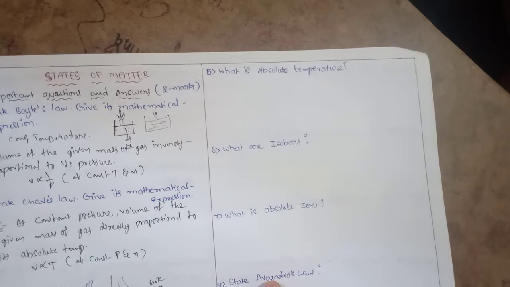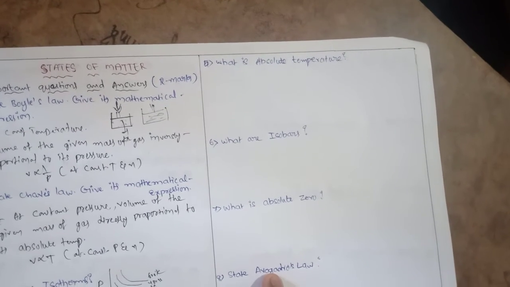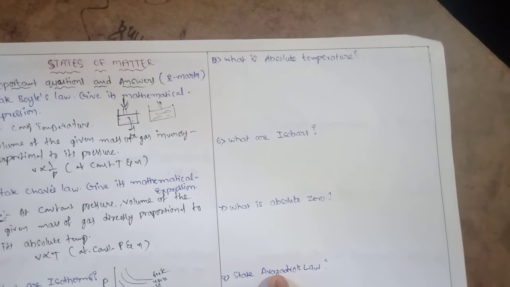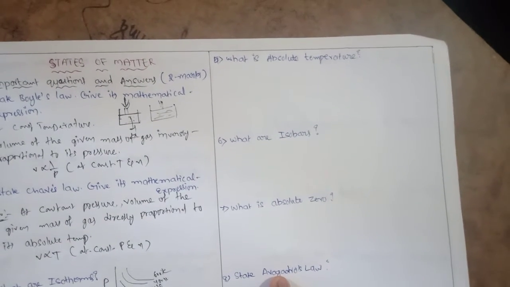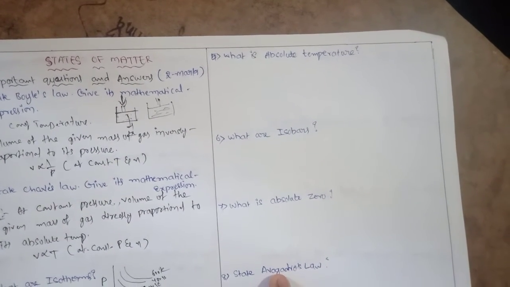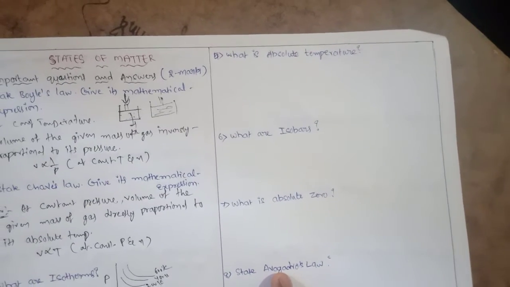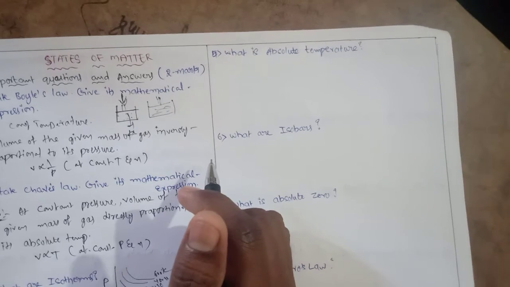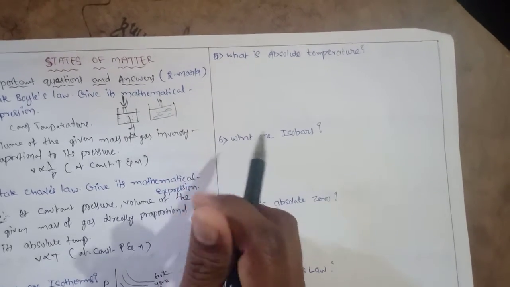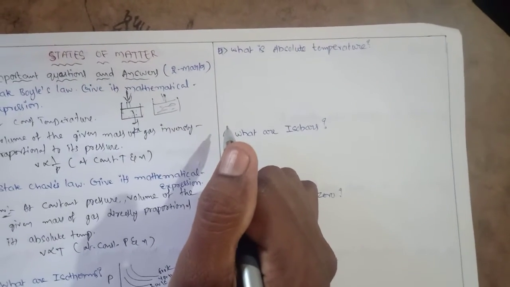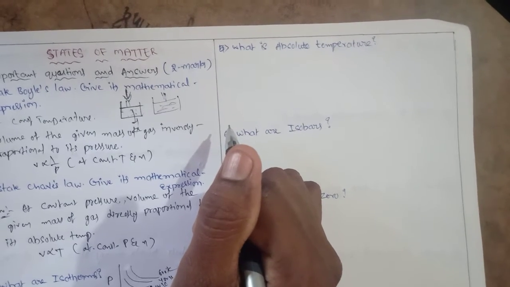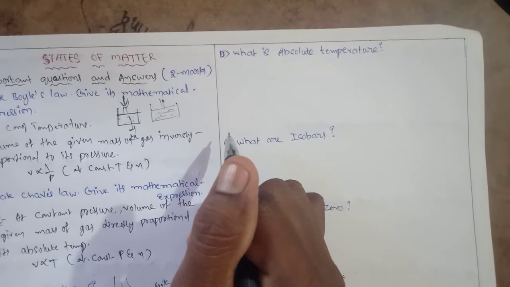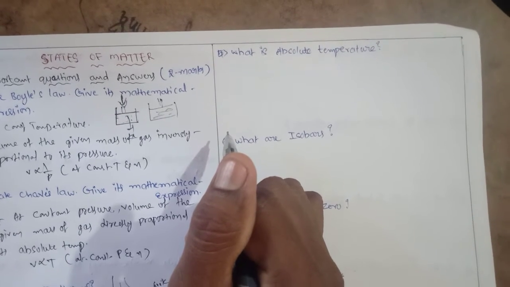Next one is absolute temperature. What is absolute temperature? Temperature expressed in Kelvin scale is absolute temperature. So to convert temperature from degrees centigrade into Kelvin scale, we have to add 273.15.